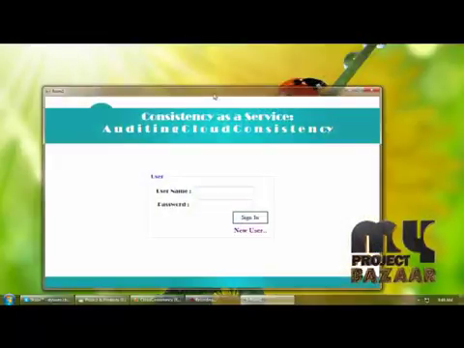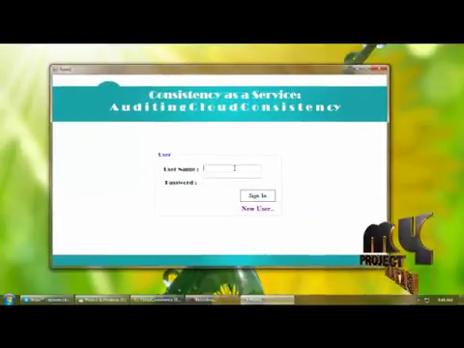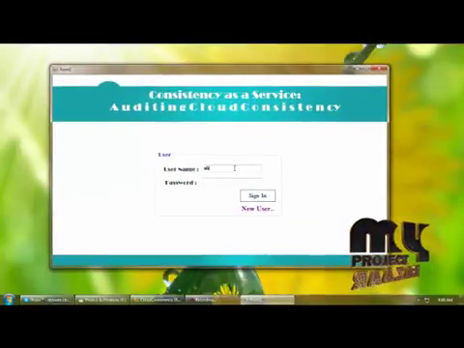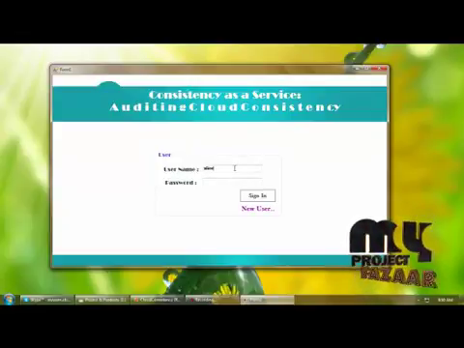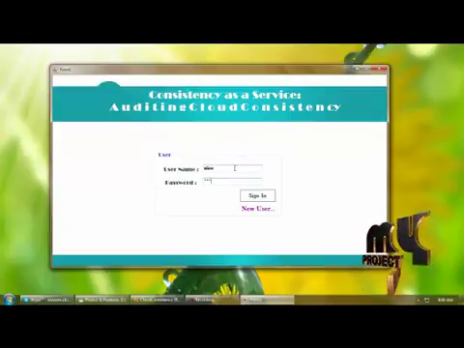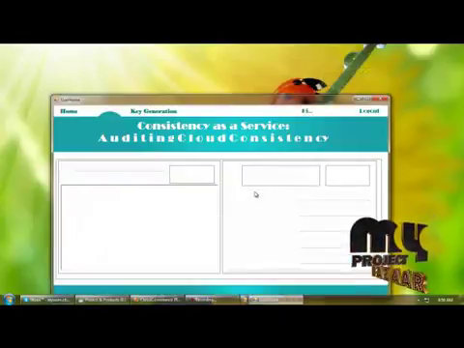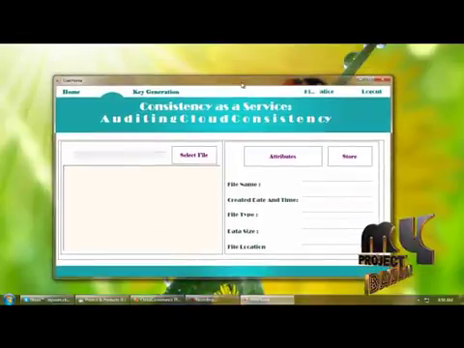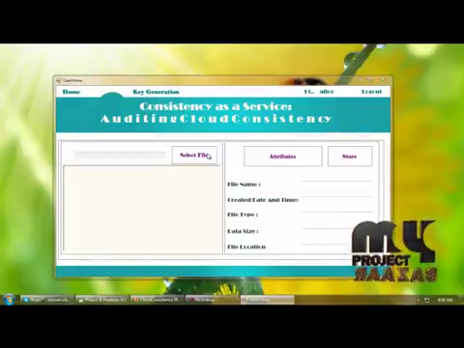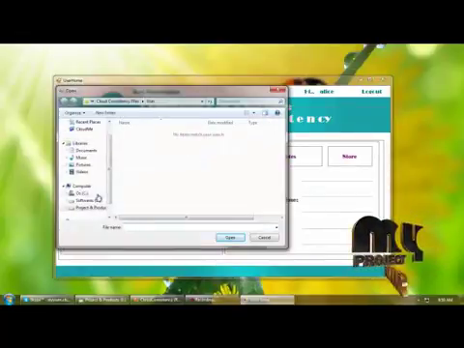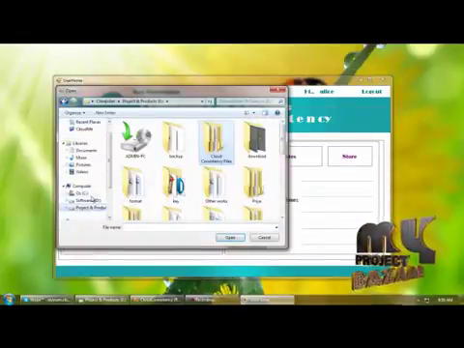And let's move on to the login page. Here, the user will log in by providing the username and password which were given in the register page, and sign in to log into the panel. And this is the home page of the user. Here, the user will select the file which should be uploaded to a user path.